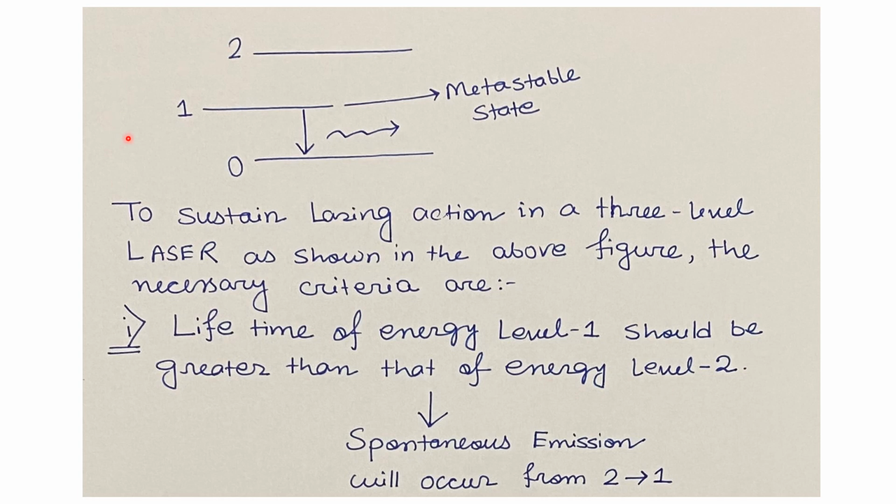So this condition is very important to have the lasing action, because after excitation of the atoms from the energy level 0 to 2, the spontaneous transition will happen from energy level 2 to 1. Now, if the lifetime of the energy level 1 is much greater than the lifetime of energy level 2, then most of the atoms coming from the energy level 2 to 1 will be trapped in this energy level 1. So this criteria is required to have the second criteria, that is known as population inversion, that we will see in the next slide.